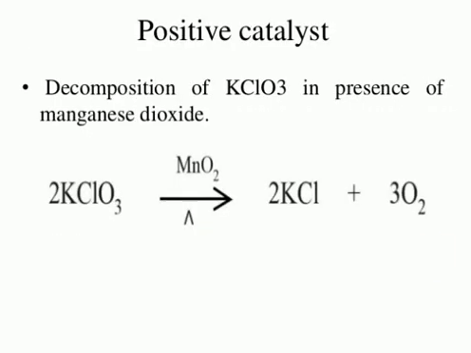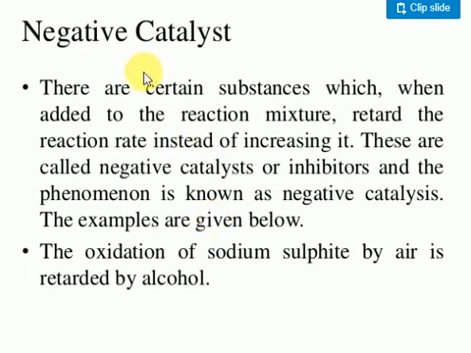only. Next, for the positive catalyst, I also discussed the decomposition of potassium chlorate. If we add manganese dioxide, the decomposition process occurs very freely. This reaction occurs at a temperature of 400 to 600 kelvins only. Without the catalyst, it occurs at nearly 800 kelvins only. Clear? Next one is the negative catalyst.